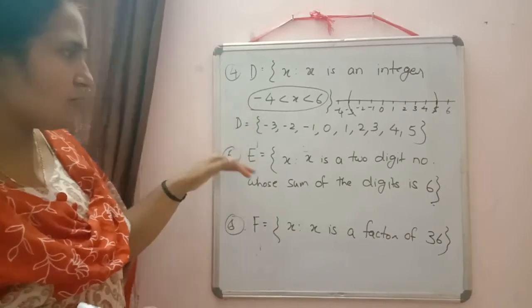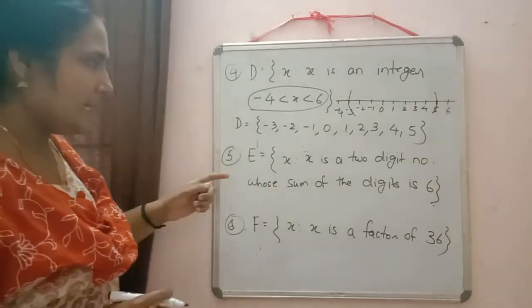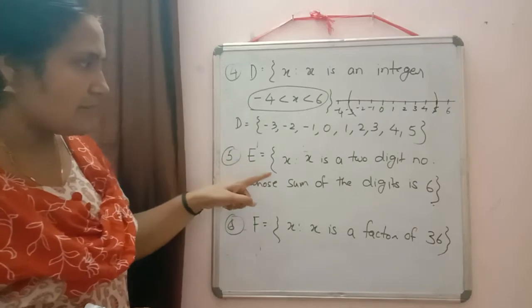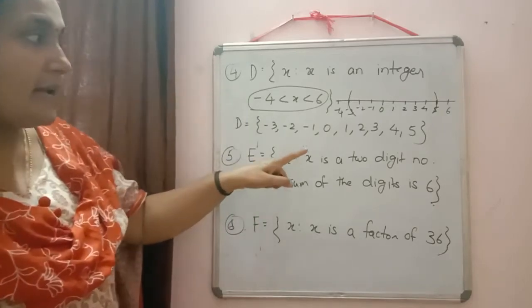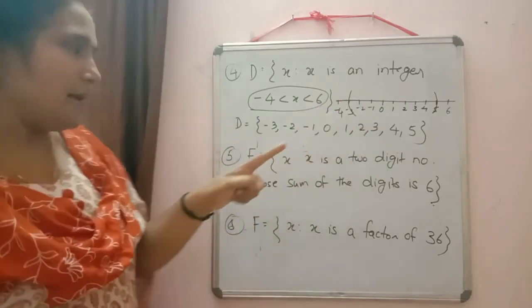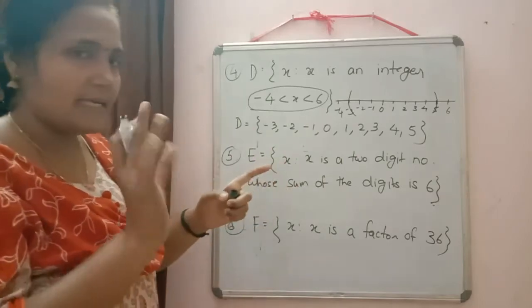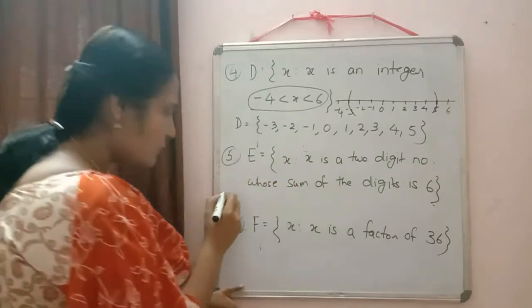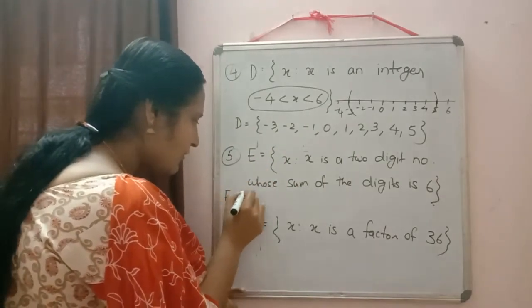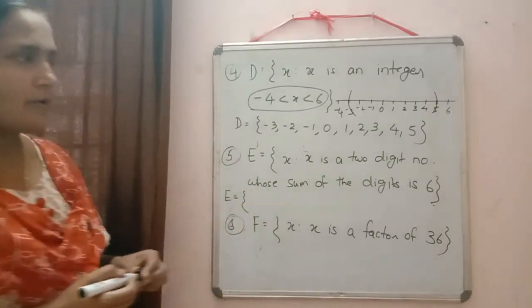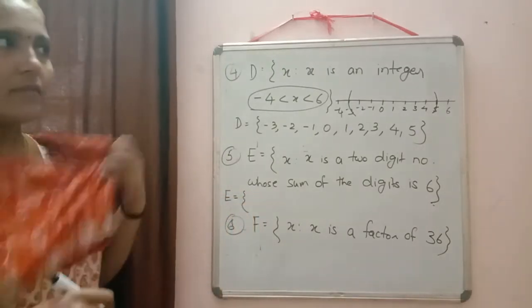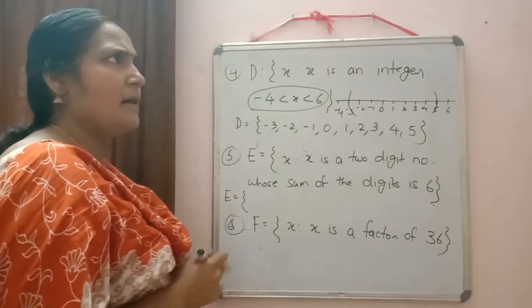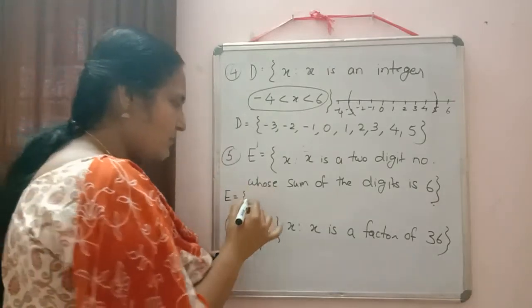Okay, so the next question is already written here. E is equal to the set of all x such that x is a 2-digit number whose sum of the digits should be equal to 6. So if it is a 2-digit number, the smallest one will start with 1 only.